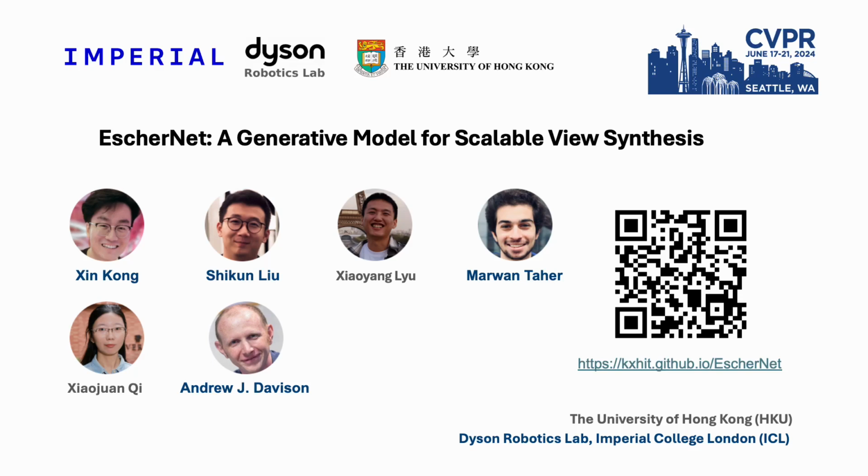Hello everyone, we are thrilled to present our latest research in 3D computer vision here at CVPR, EscherNet, a generative model for scalable view synthesis. This project is a collaborative effort between the Dyson Robotics Lab at Imperial College and the University of Hong Kong.